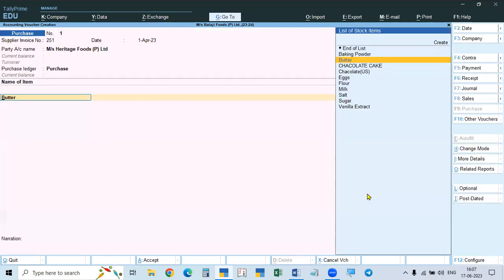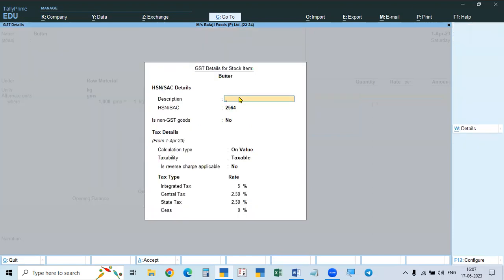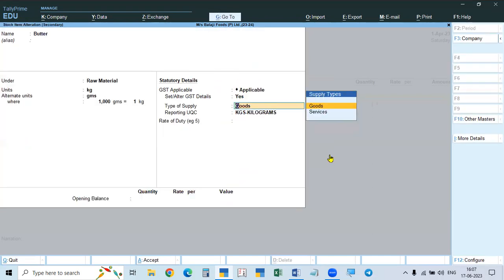So like this we have to do. So for butter, I did like this. See here, butter, raw material, kg, and alternative is grams. 1000 grams is this one, and GST applicable, and here tax rate is given. So taxable 5%, all the units 5%. Then after this, goods, then reporting unit kgs. So if you take that, automatically it will come. If you do some other unit, then it will change again. You have to check up whether it is there or not.